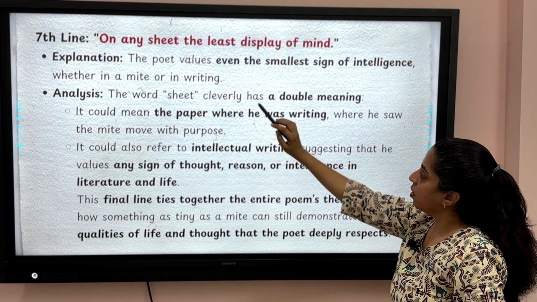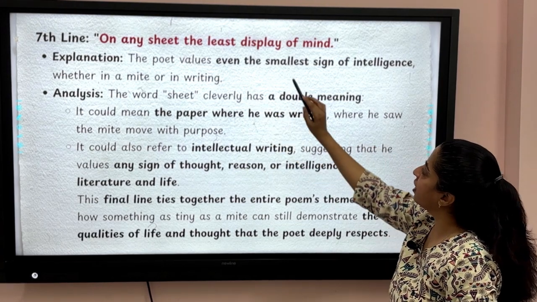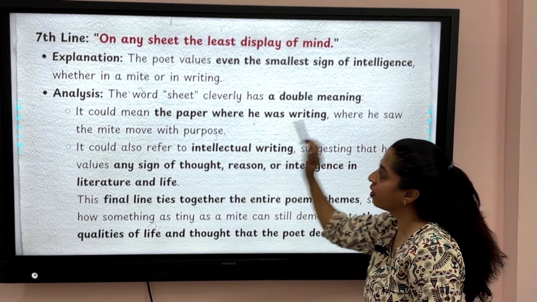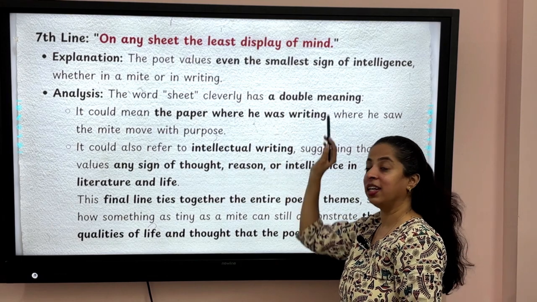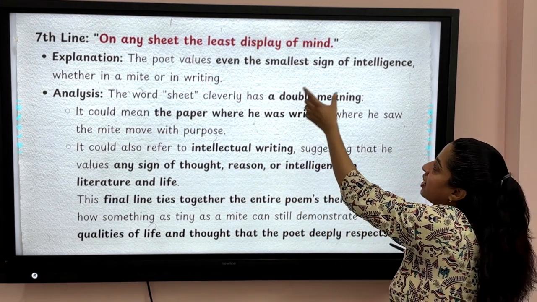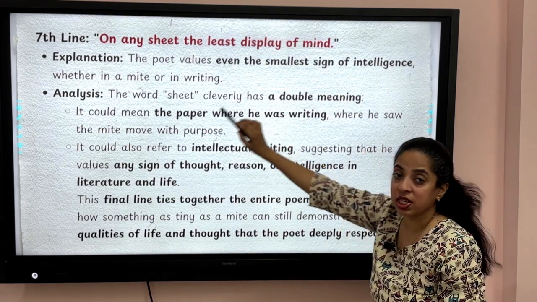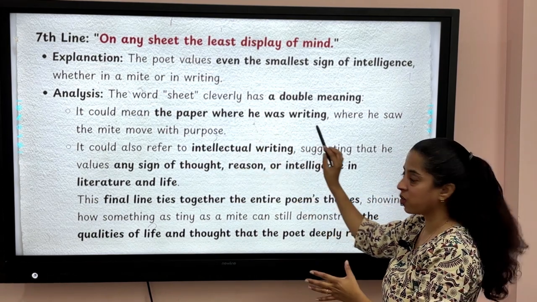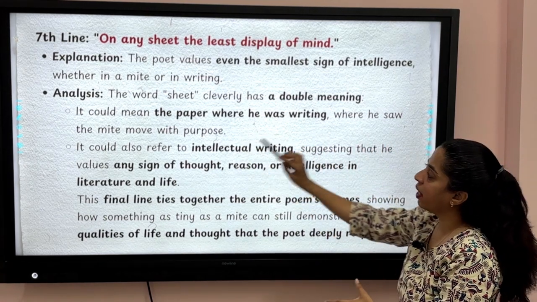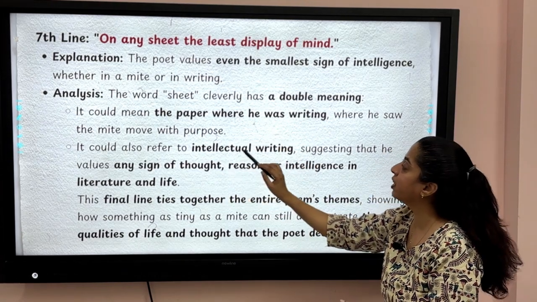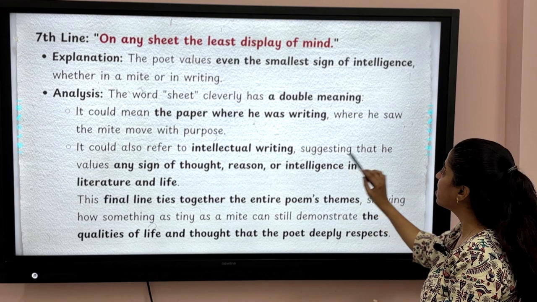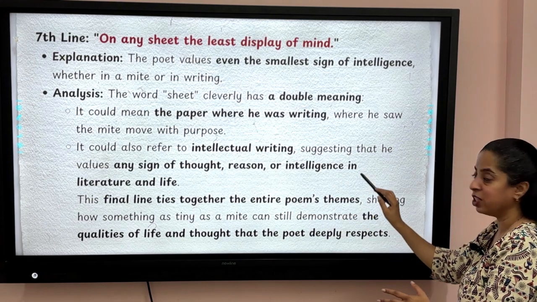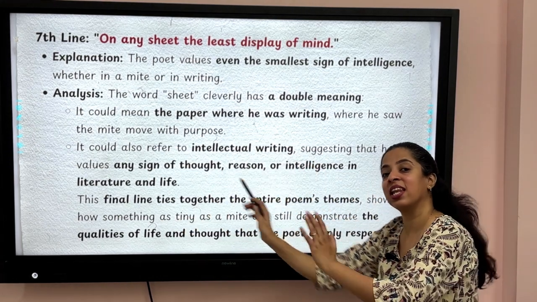So last line, no. On any sheet, the least display of mind. The poet values even the smallest sign of intelligence, whether in a mite or in writing. On any sheet, the least display of mind. The word sheet cleverly has a double meaning. It could mean the paper where he was writing, where he saw the mite move with a purpose. It could also refer to intellectual writing, suggesting that he values any sign of thought, reason or intelligence in literature as well as in life.